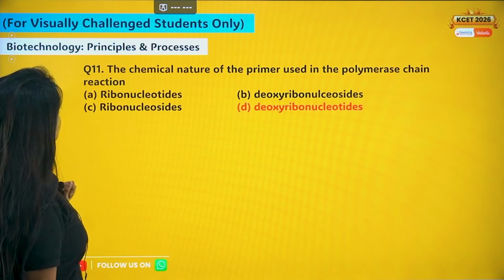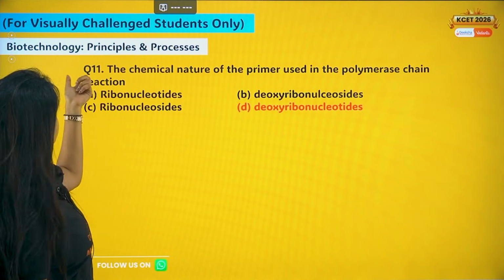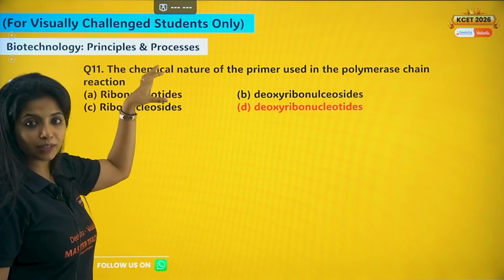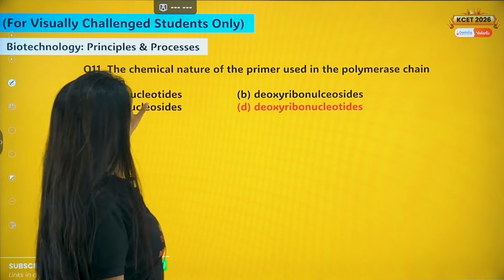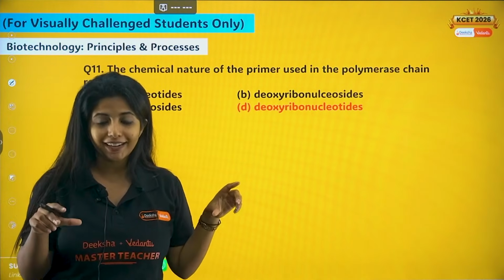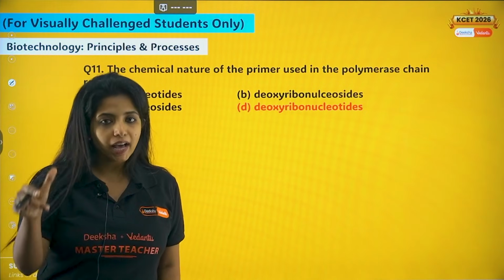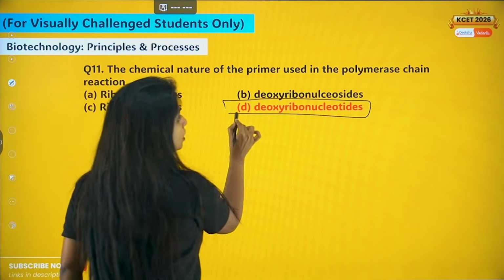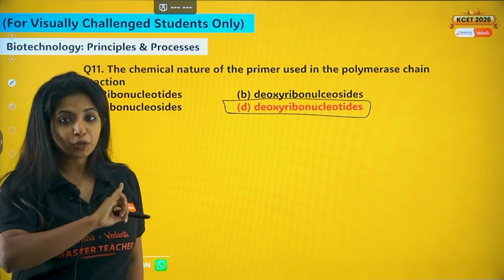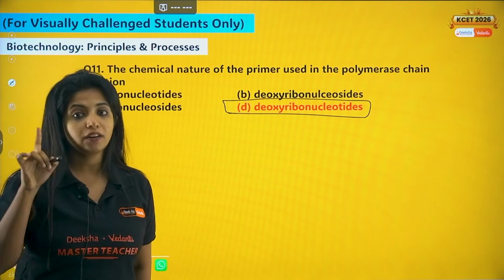Now, there are some questions for visually challenged students, so they are replaced. For example, the 11th question is something else for the visually challenged students. So, the chemical nature of the primer used in polymerase chain reaction. When you make the primer in PCR, usually primers are made up of RNA. But over here, the primers are made up of deoxyribonucleotides. Not the ribonucleotides, but deoxyribonucleotides in the case of polymerase chain reaction.